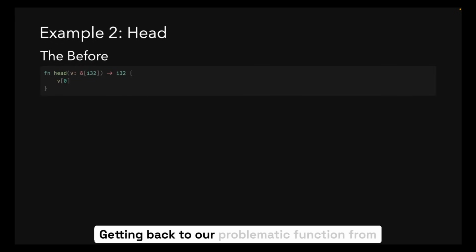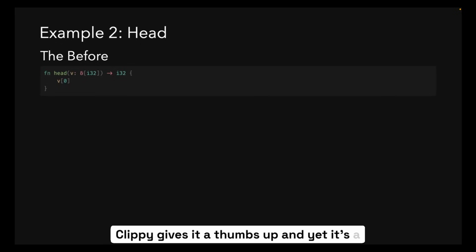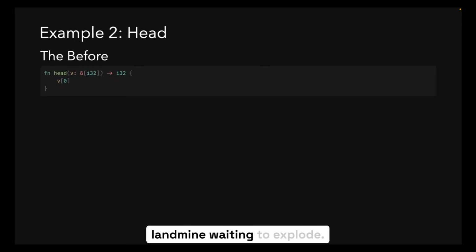Getting back to our problematic function from earlier, the intent is to access and return the first element from a slice. Again, this compiles just fine. Clippy gives it a thumbs up, and yet it's a landmine waiting to explode.